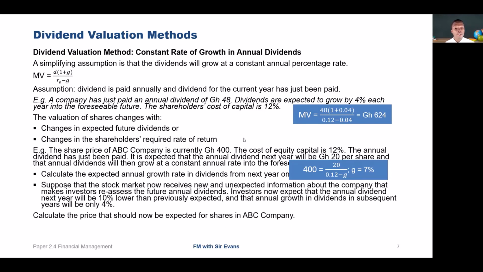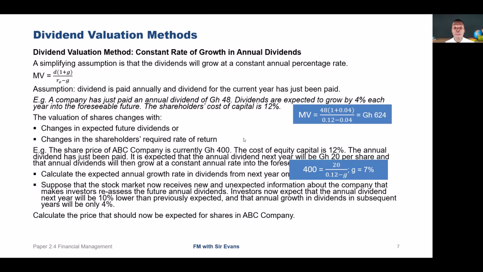So suppose that the stock market now receives new and unexpected information about the company. That makes investors reassess the future annual dividend. Investors now expect that the annual dividend next year will be 10% lower than previously expected, and that annual growth in dividend in subsequent years will only be 4%. So we are supposed to calculate the price that should now be expected for shares in ABC company.